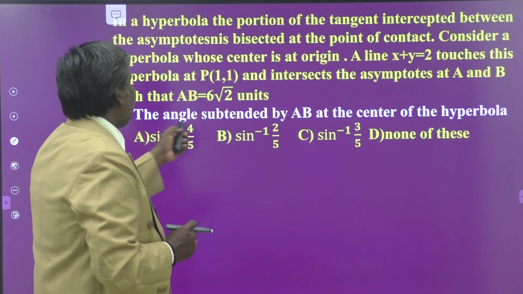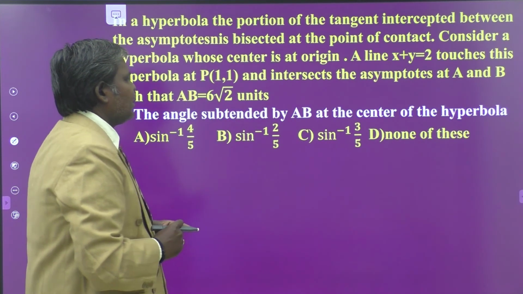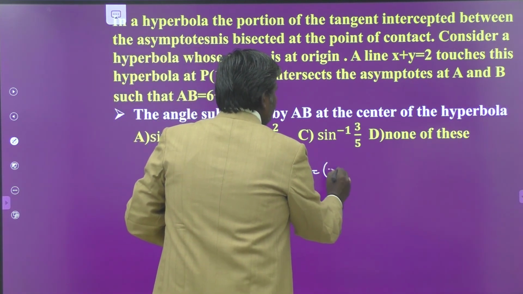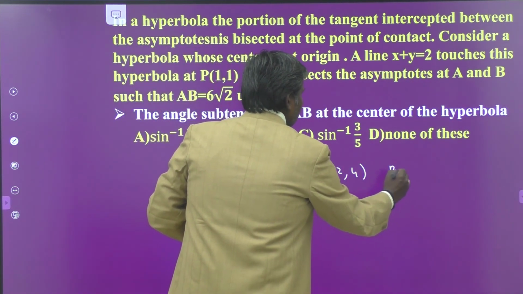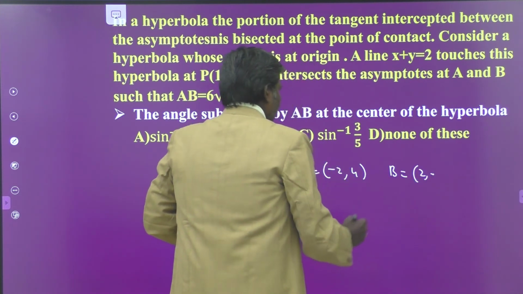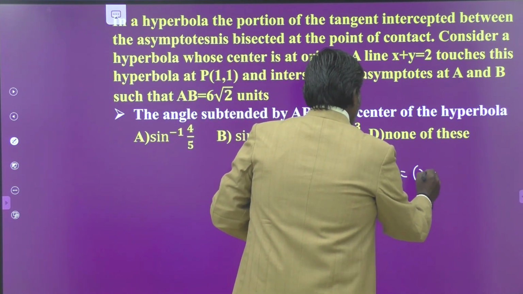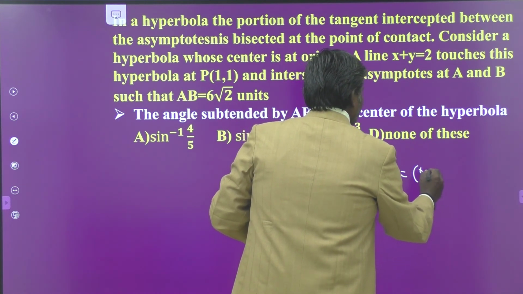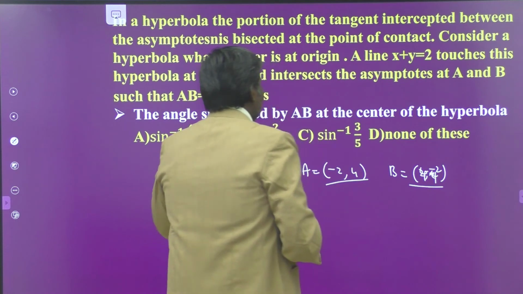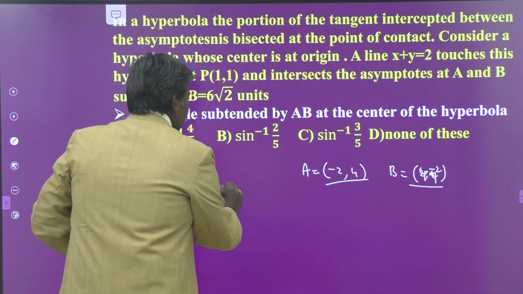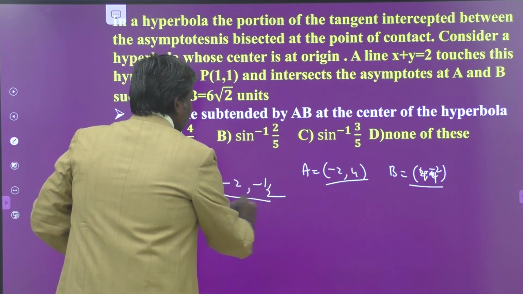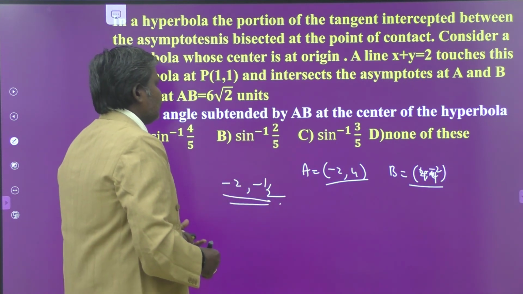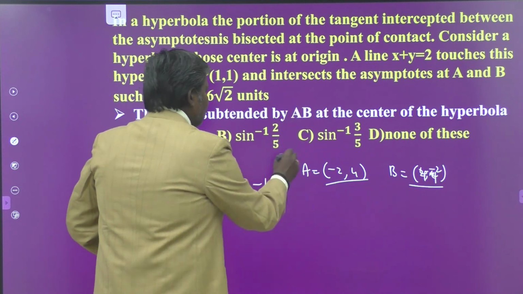And moreover, the angle subtended by AB at the center of the hyperbola is what? So we have the coordinates A equal to minus 2 comma 4 and B equal to 4 comma minus 2. We already have the slopes, that is minus 2 comma minus 1 by 2. Once you know the slopes of OA and OB, you can write the angle between them, the angle subtended at the origin by the chord AB.